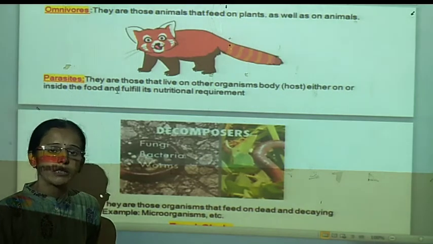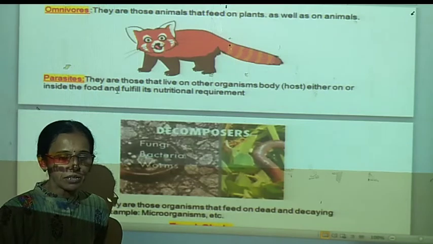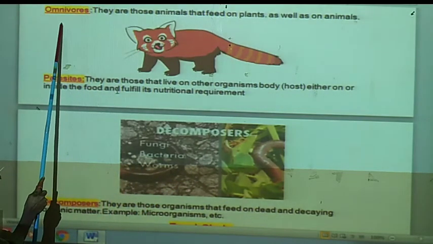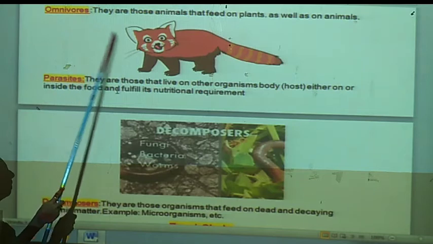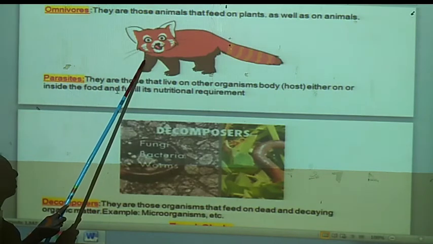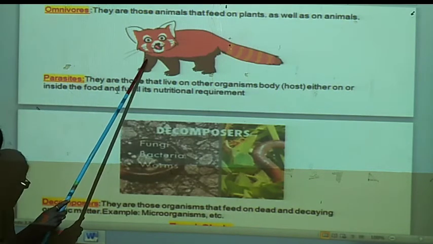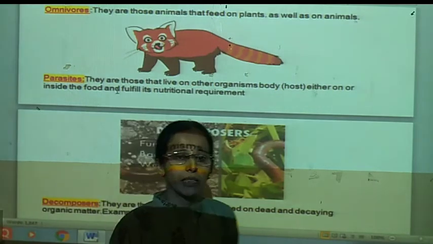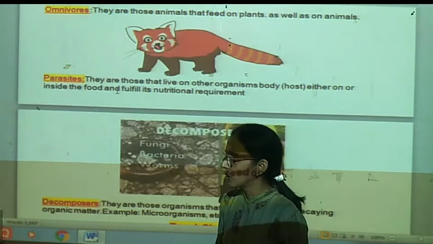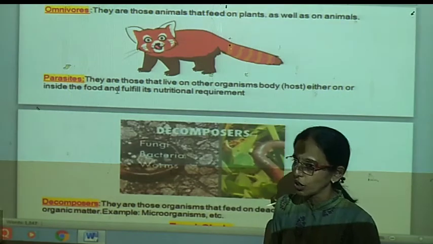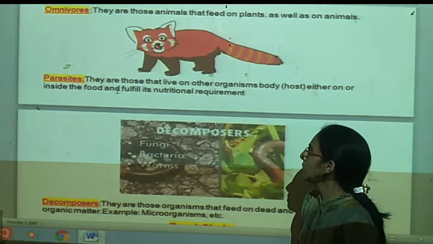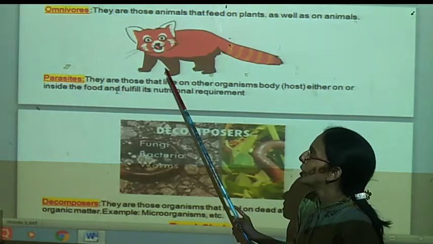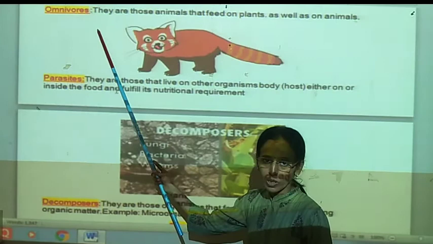When they are eating flesh or meat as well as green plants, such organisms are called omnivores. Here in the picture you can see that cat. You know the cat takes milk also. It eats chapati and milk as well as mice, and therefore such animals are called omnivores.